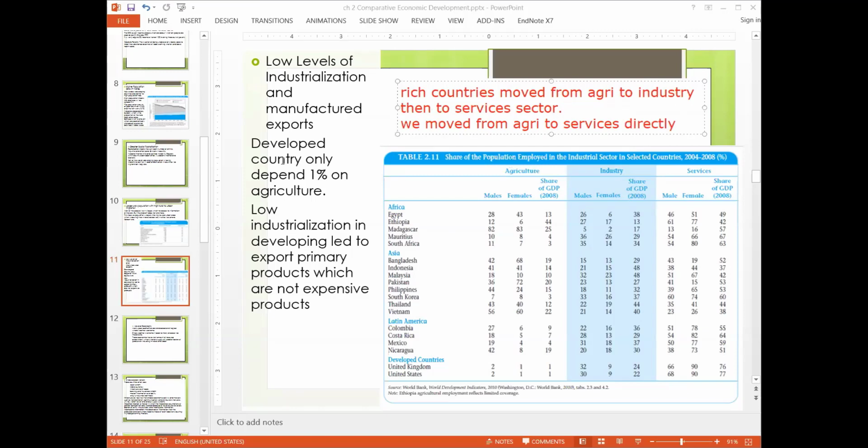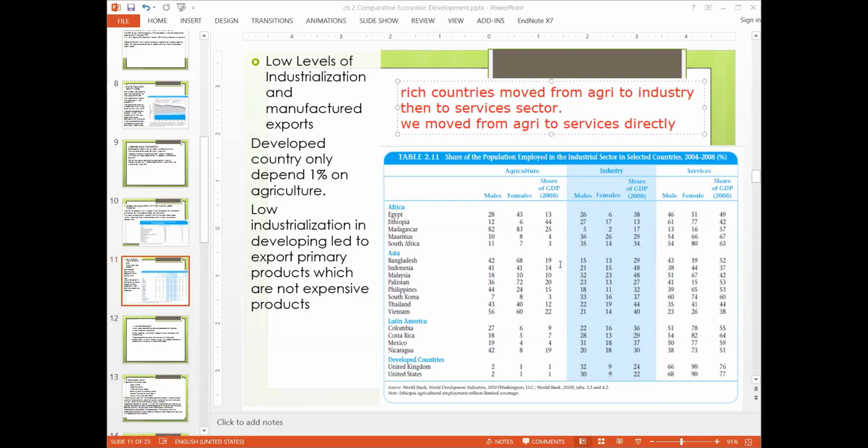The developed countries depend only 1% on agriculture. If you see the developed countries here, their agriculture share is very small, mainly because for a country like the UK, their land is very small. But America has huge land available, and still they are 1% dependent on it. The low industrialization in developing countries led to export of primary products. Now look at the share of industry in developing countries like Africa. Their industry share is very small.